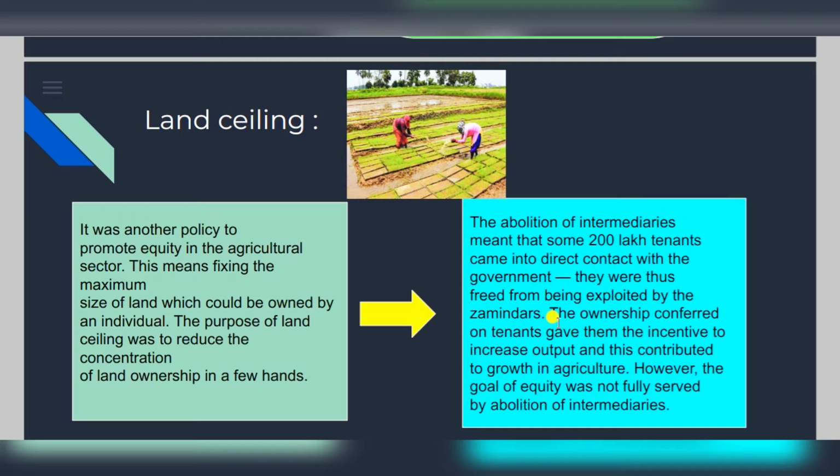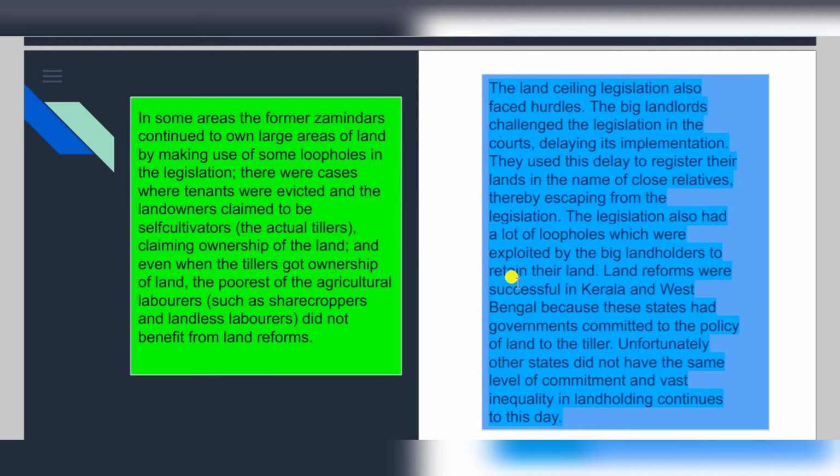However, the goal of equity was not fully served by the abolition of intermediaries, because at that time there was not that much reach, so not everyone got proper focus or proper government schemes to implement by themselves, due to poor resources or lack of knowledge. In some areas, the former zamindars continued to own large areas of land by making use of loopholes in the legislation, and there were cases where tenants were evicted and the landowners claimed to be self-cultivators, so now they could get their money by themselves.